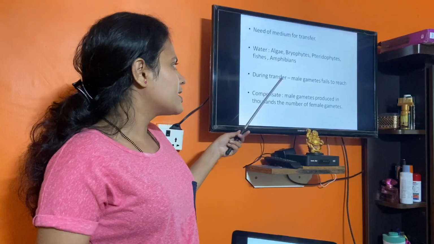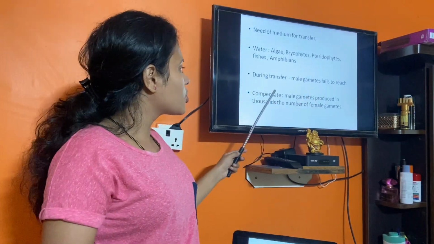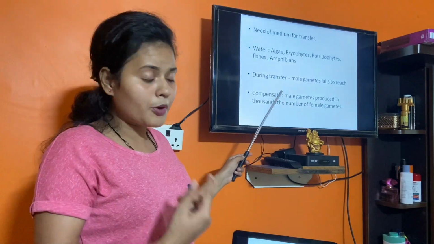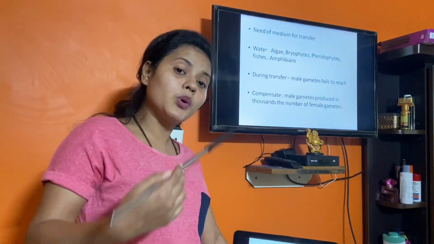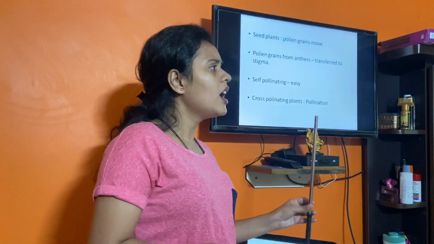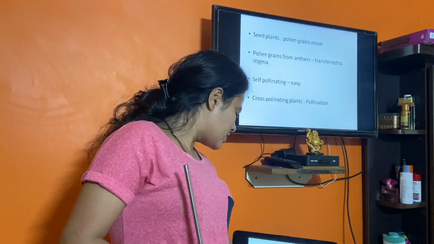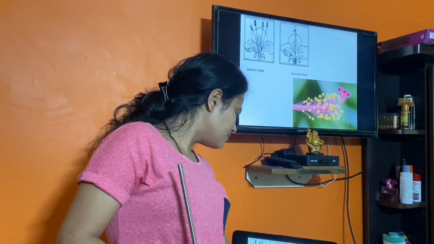As I told you, during transfer male gametes may fail to reach. So to compensate for this problem, male gametes are produced in thousands in number compared to the female gamete. Okay. Now in case of flowering plants, I'll show you this picture again.